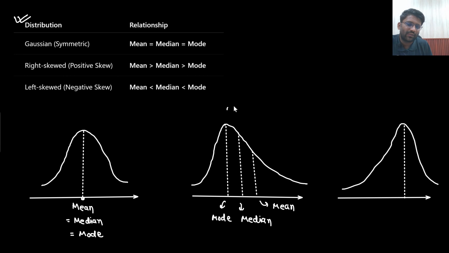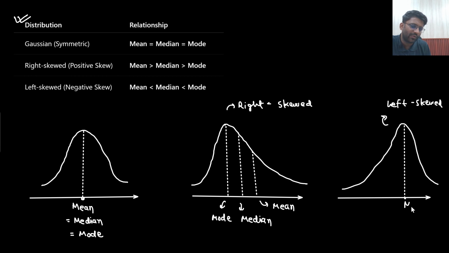So what kind of graph is it? Rightly skewed, or a better name should be right skewed. This is right skewed, and this is left skewed.